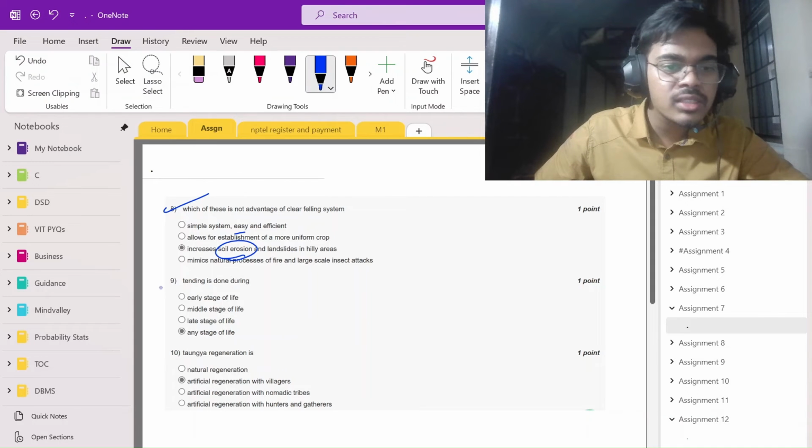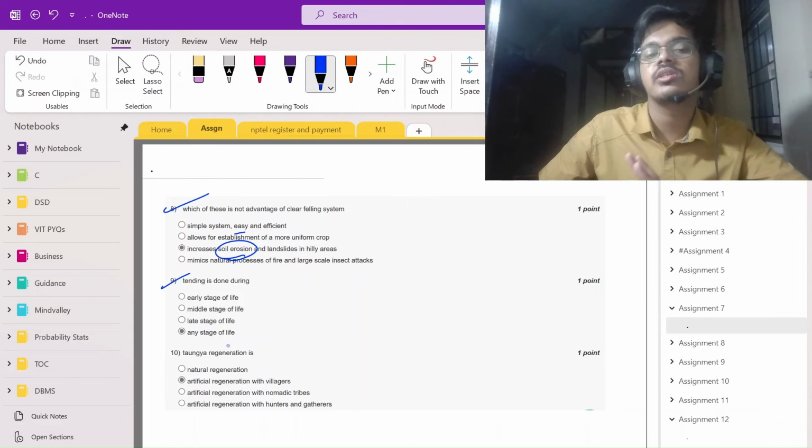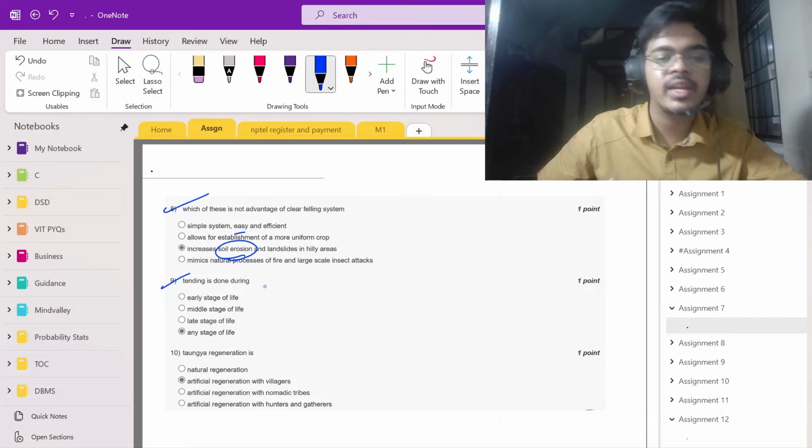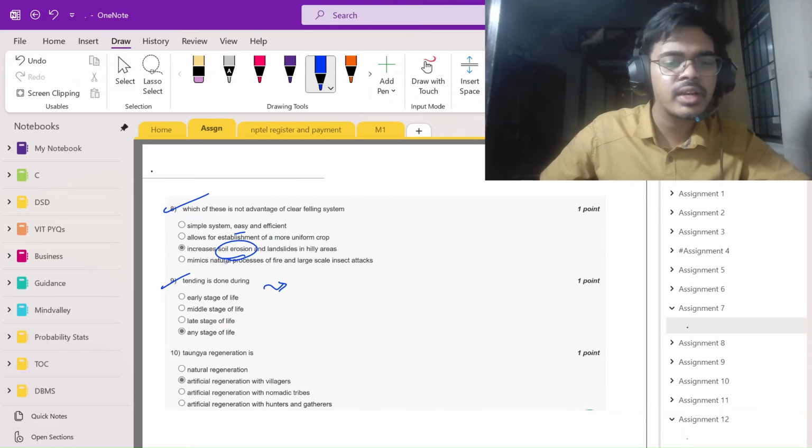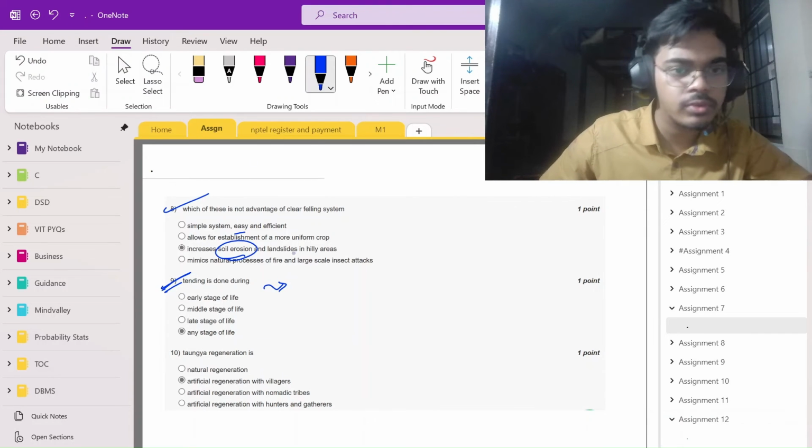Then I just wrote on it. Tending could be done at any age of life, any age of life. Tending. I just remembered I have no mnemonic as of now, so maybe if you want, you can create one for yourself. Double tick.